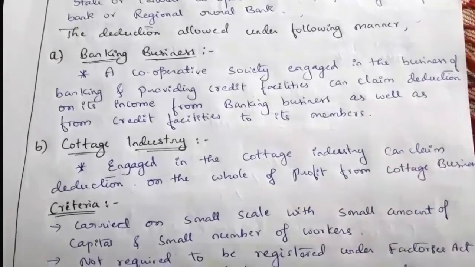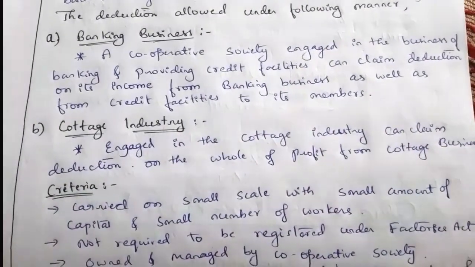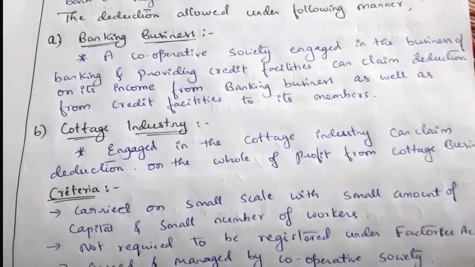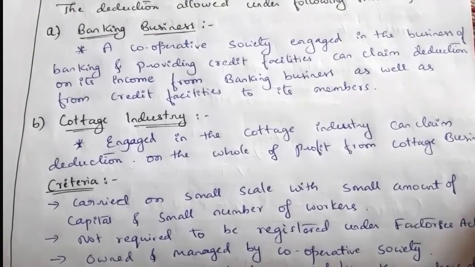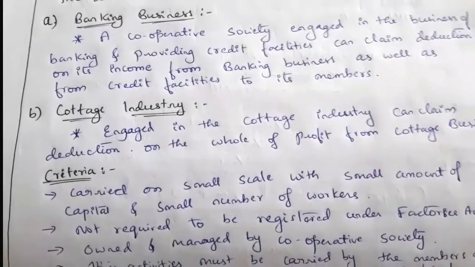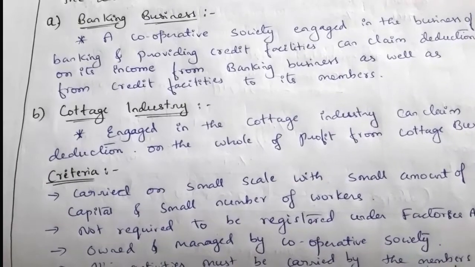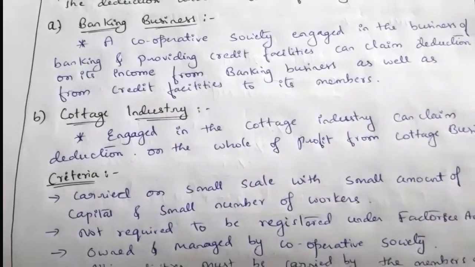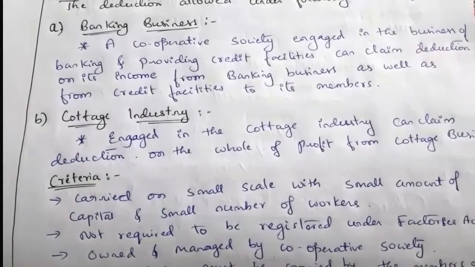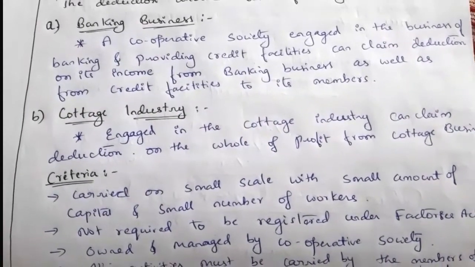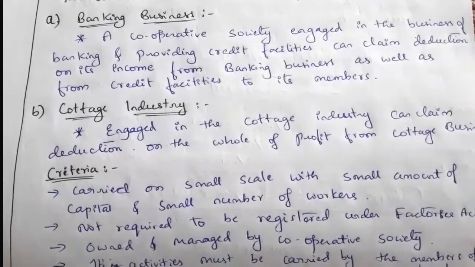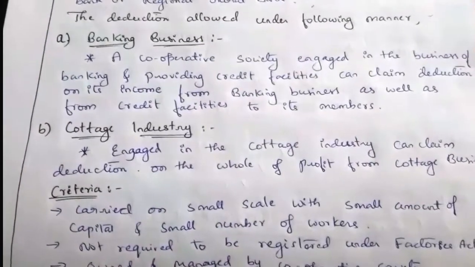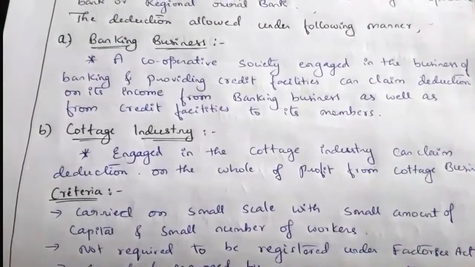Here there are certain incomes. If a cooperative society is engaged in those activities and earns income from them, 100% of the total profit they earn from those specified activities can claim a deduction under section 80P. 100% deduction is available under section 80P for the profit or gains from these specified activities. Under that, the first specified activity is banking business.